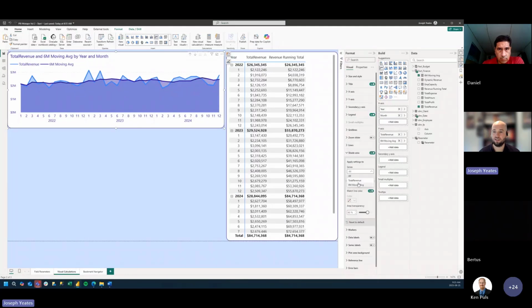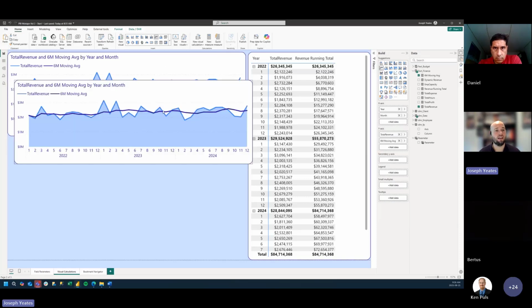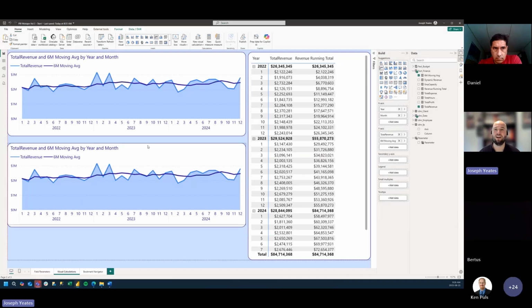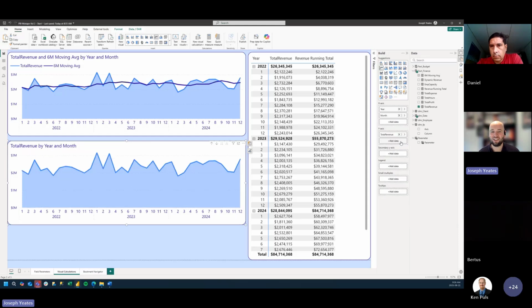I'm going to turn off the shade area for that moving average. And we can see that flattens some of the spikes or dips in our total revenue over time. So the 6-month average looks like it's working well, but it's complicated to make. So let's see how we could do this instead by using a field parameter, or a visual calculation. We just did field parameters. So I'm going to take this measure off, and actually let's start with our running total on our matrix first.